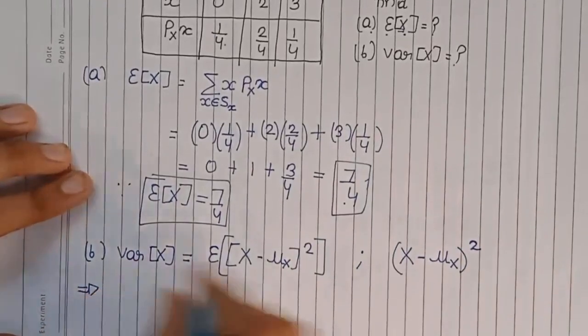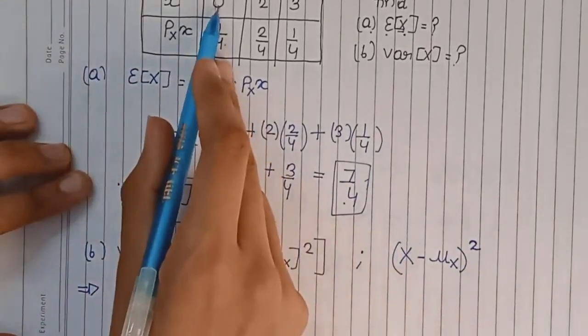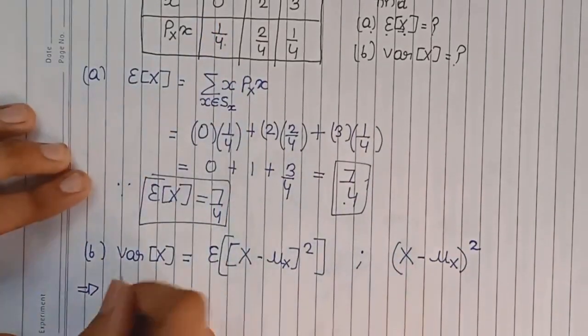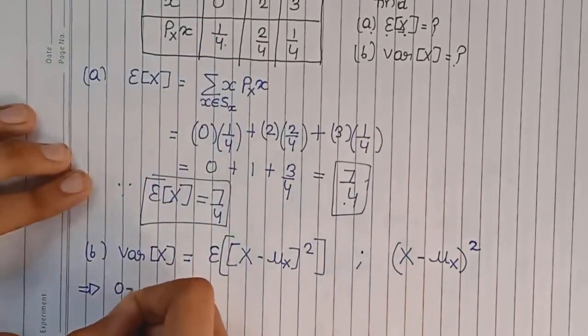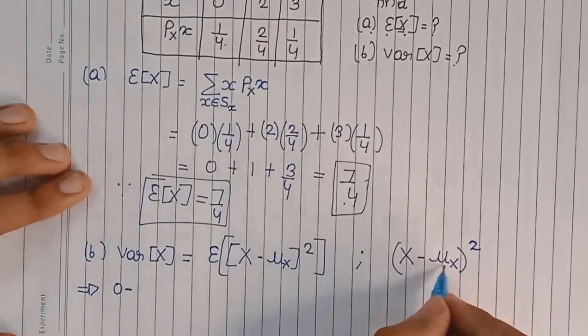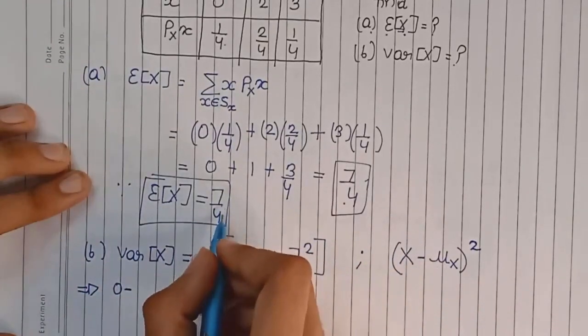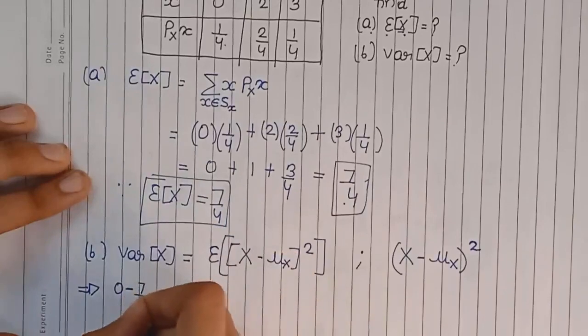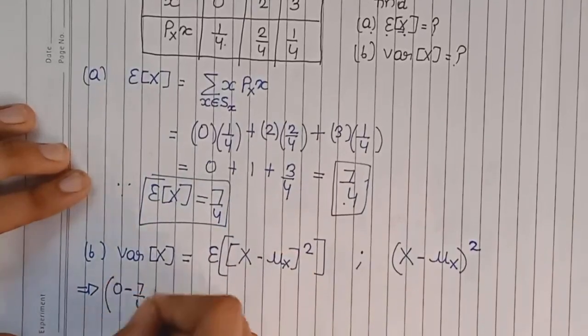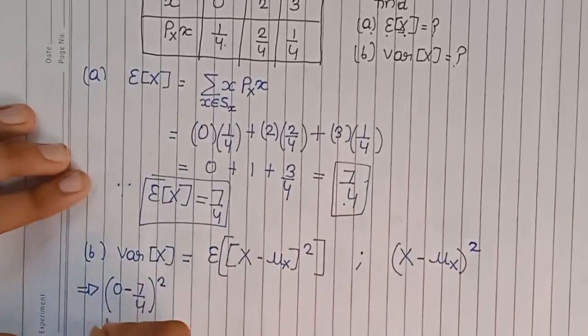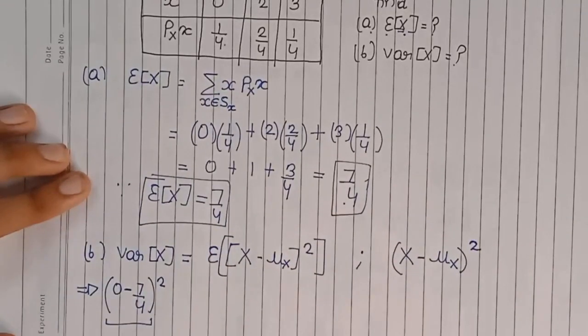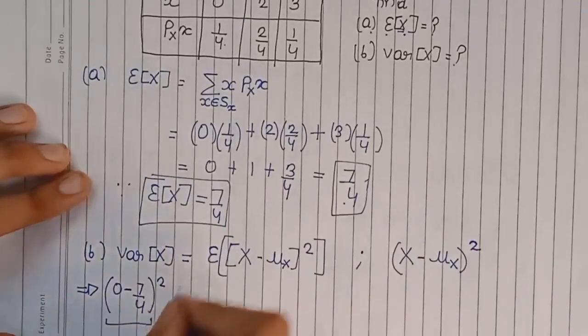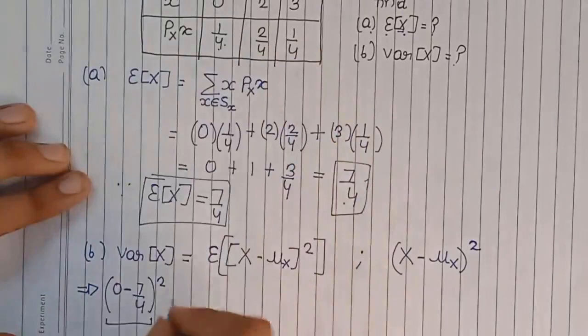Now let us first put the first value of x in this expression, which is 0 minus, and this expectation that we have calculated in the first part is 7 by 4. So it's 0 minus 7 by 4 whole square. This is the expression, and now I will multiply it with the respective probability, which is 1 by 4.